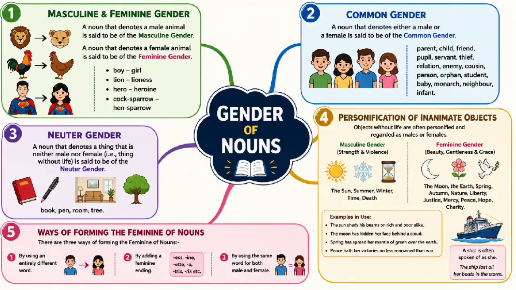This use is most common in poetry, but certain nouns are personified in prose too. A ship is often spoken of as she, as in: the ship lost all her boats in the storm. Ways of forming the feminine of nouns. There are three ways of forming the feminine of nouns: by using an entirely different word.